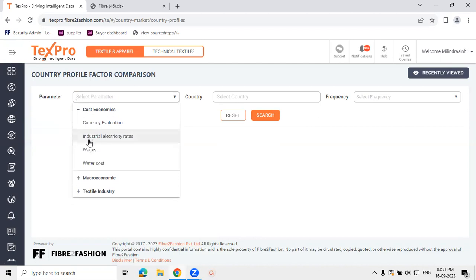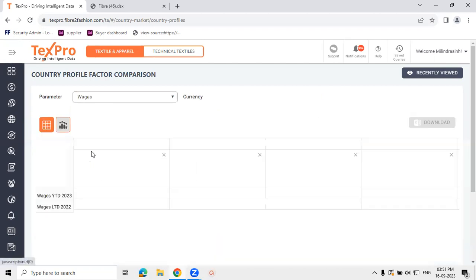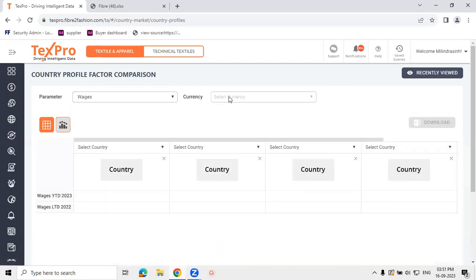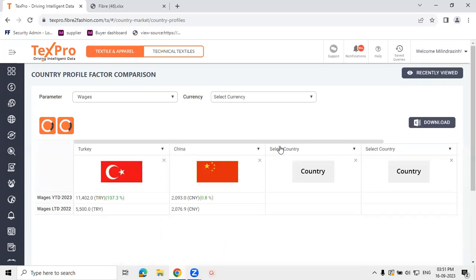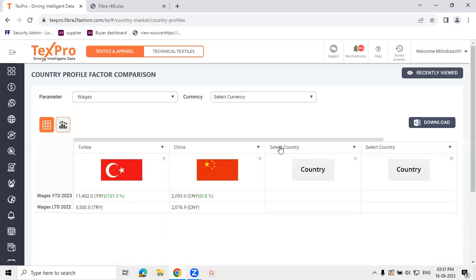Let's take some examples. Let's say wages, for example. We have an option of comparing 5 countries at a time. Let's select a few countries. Let's say Turkey, China, and Bangladesh. So right now we are comparing the minimum monthly wage rates for Turkey, China, and Bangladesh for this year to date and last year to date.